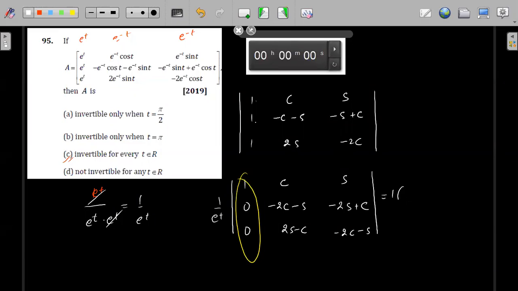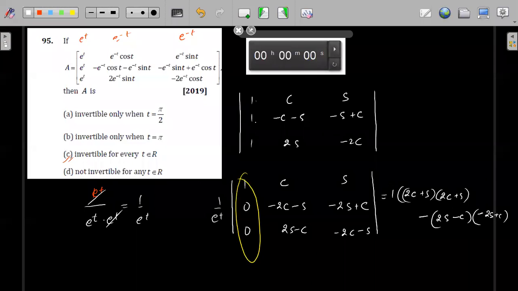So this will become simply 1 into minus 2. So minus I can take common from here. It will become plus. So this is 2S. Sorry, it will become 2C plus S into 2C plus S, minus of this thing, 2S minus C into, again this one I can take minus inside, so this will be 2S plus C. Okay, so this is 2C plus S whole square.